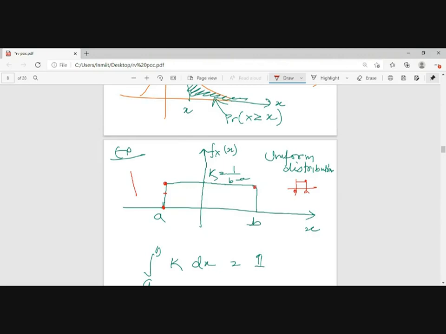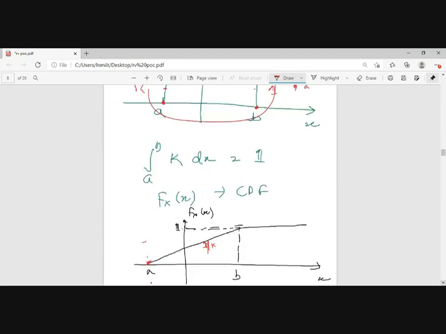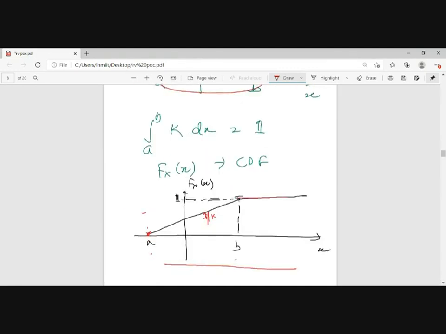Similarly with B, right? But after B, it will be 1, because it will be taking all the components into account. So that is why I'm saying that after B it will be 1. Because of the discontinuity there is a problem, otherwise we would definitely go for your solution that there should be a discontinuity, so there should be some value here.